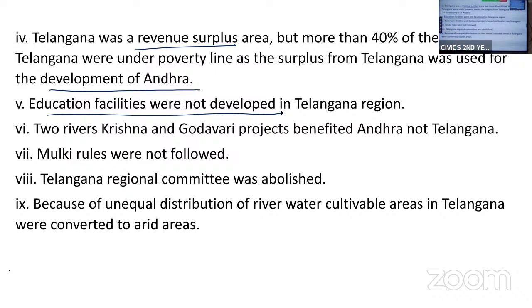Now, coming to river water sharing. The two rivers, that is, the Krishna and Godavari projects, benefited the Andhra region, which turned the land in Telangana arid. The land in Telangana became arid because the river water of Krishna and Godavari benefited Andhra. Mulki rule was not followed.